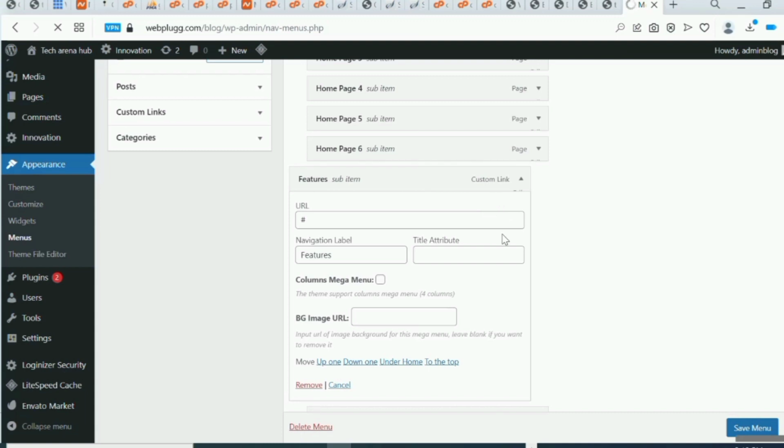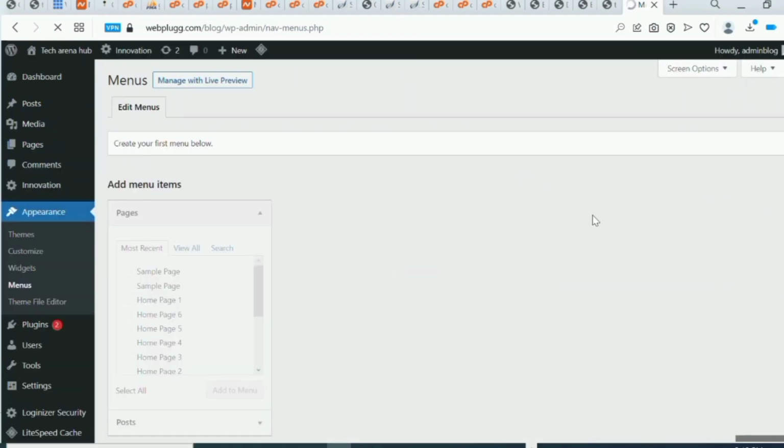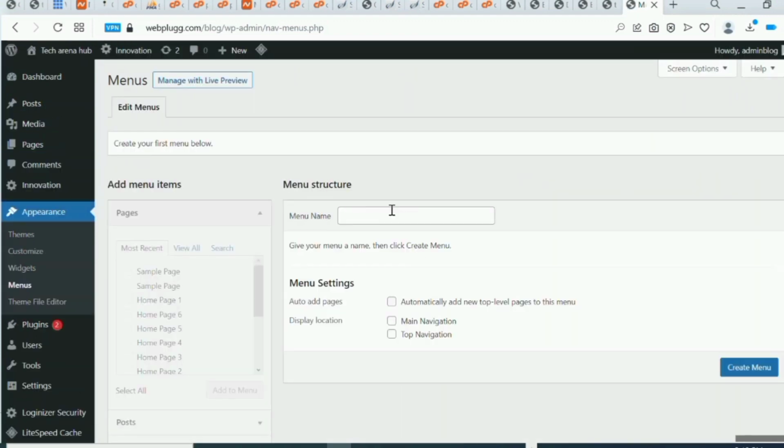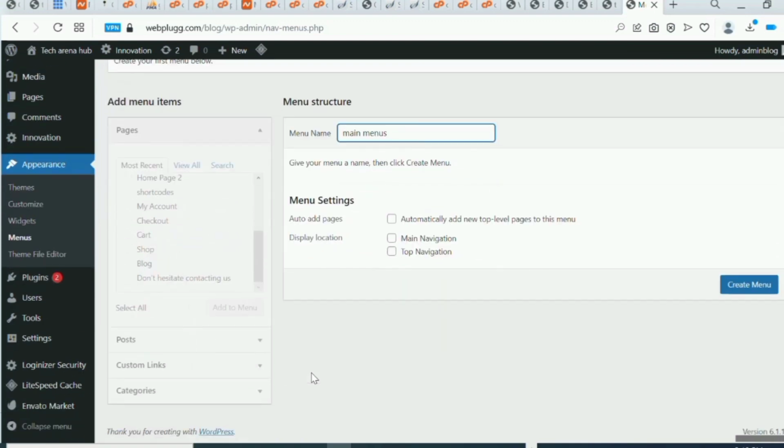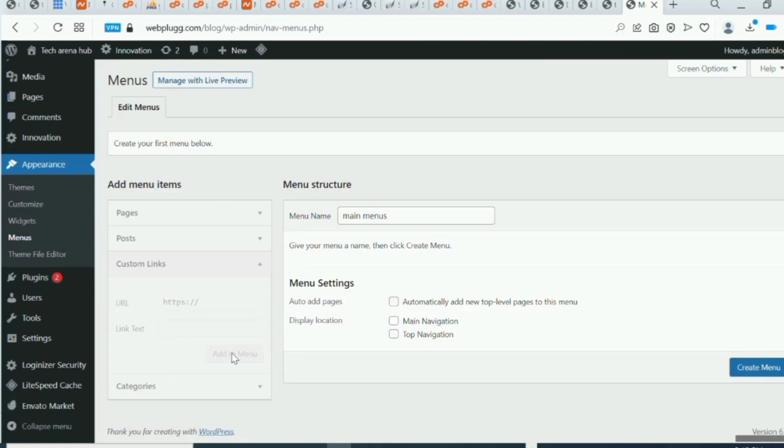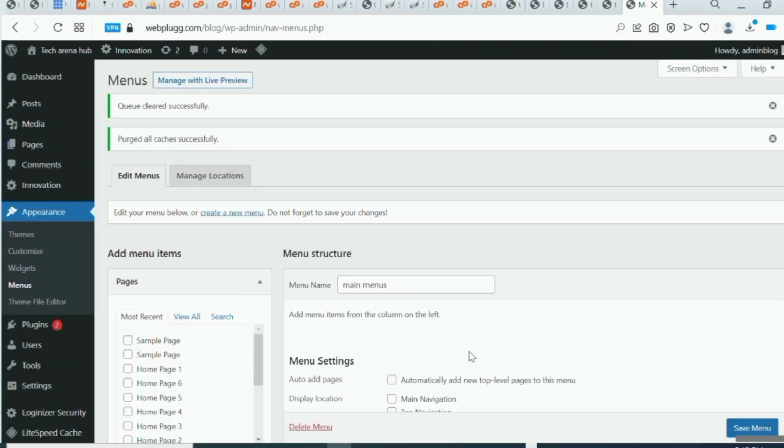And just delete that. Okay, yeah, so menu name I can just say main menu. If you're okay with that, you can just come here and say custom link. Menu, just create menu. Okay, I'm okay with that.